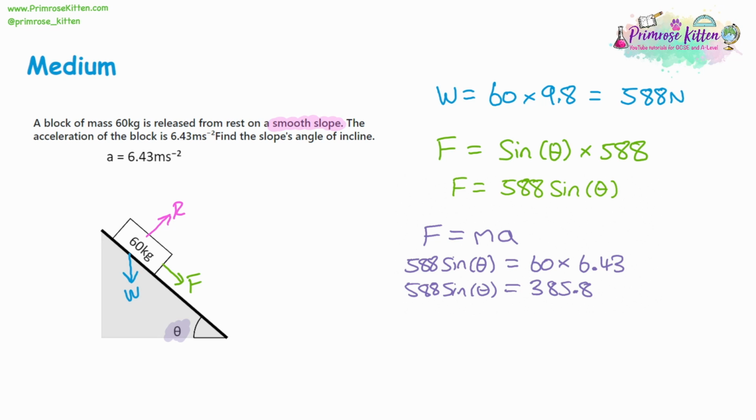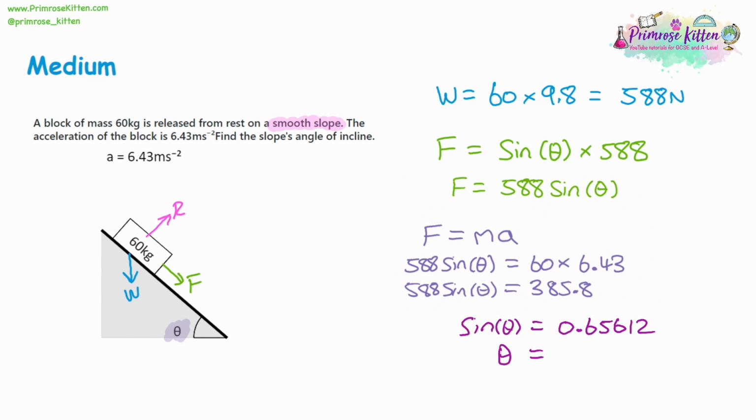So how are we going to solve this? We've got sine theta. To get sine theta on its own, we divide both sides by 588. And if we do that, we're going to get that sine theta is equal to 0.65612 to 5 decimal places. But we don't want sine theta. We want theta on its own. We want the angle on its own.